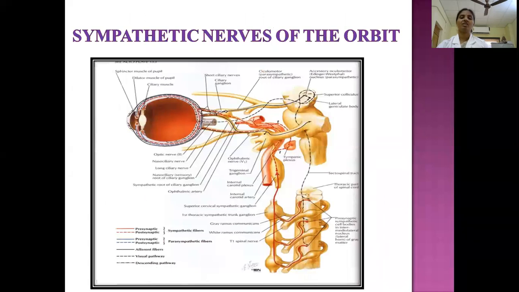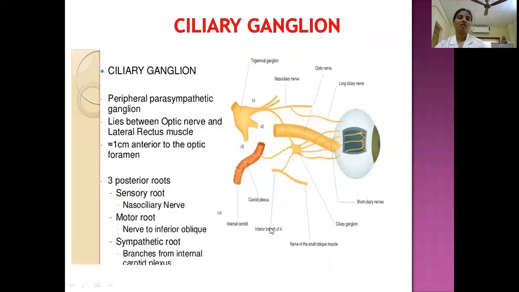Then sympathetic innervation. The sympathetics are derived from the superior cervical ganglion, forming a plexus around the internal carotid artery, and through the branches of the ophthalmic artery they supply the eyeball. Moreover, here you have to know the ciliary ganglion. This is the ciliary ganglion, a very small, pinhead-sized ganglion present in the orbit between the lateral rectus and optic nerve. It has three roots.